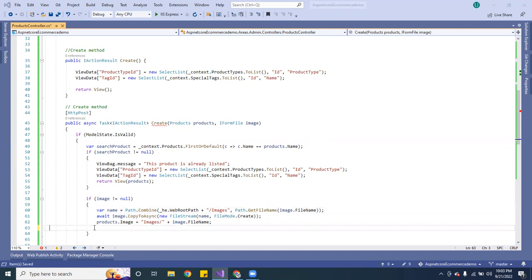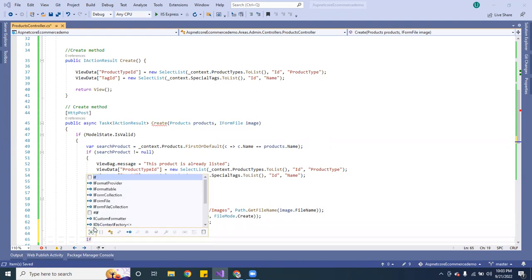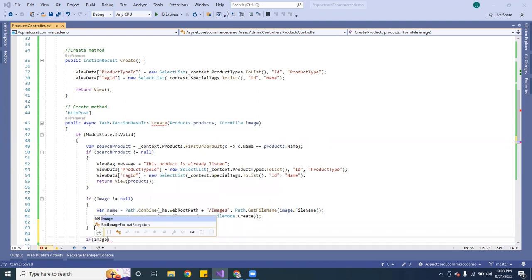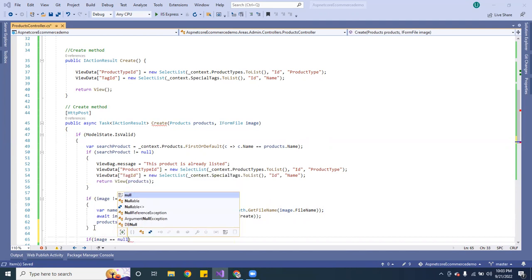Okay, so now I want to check if image is equal to null.